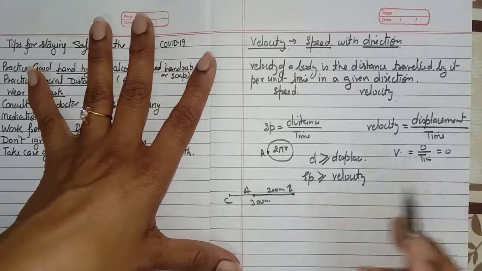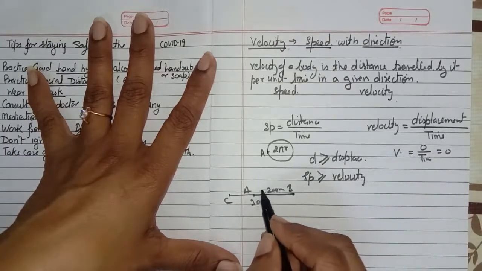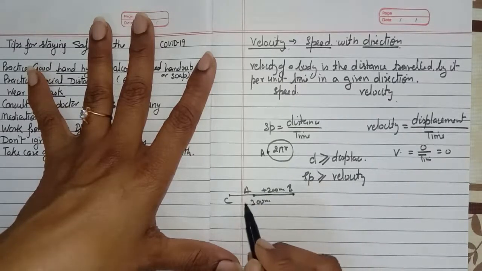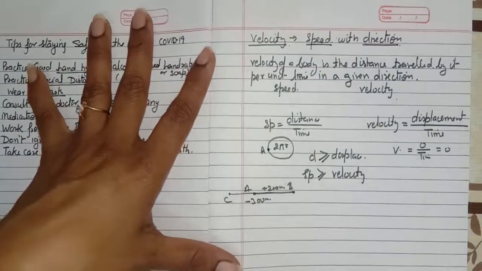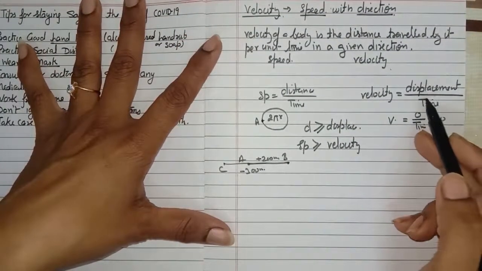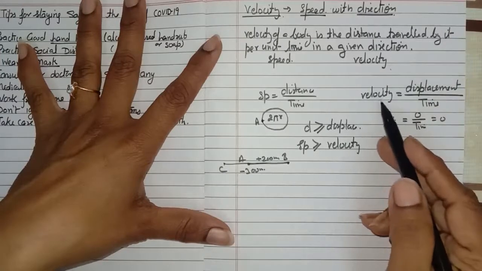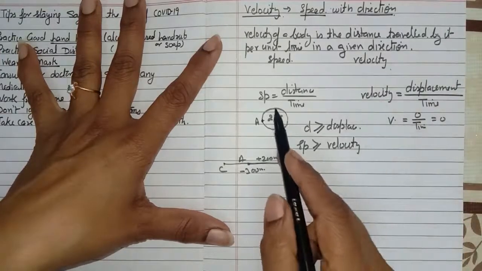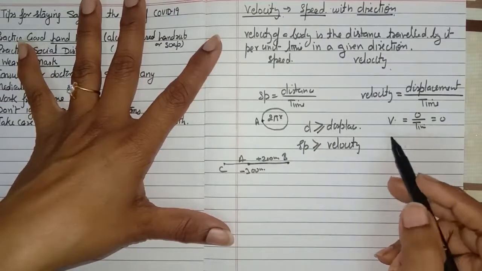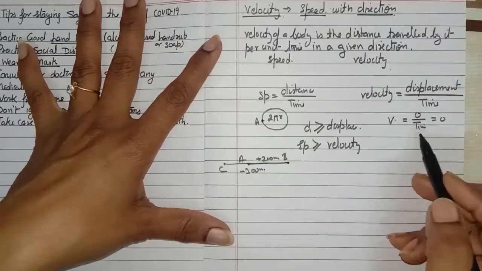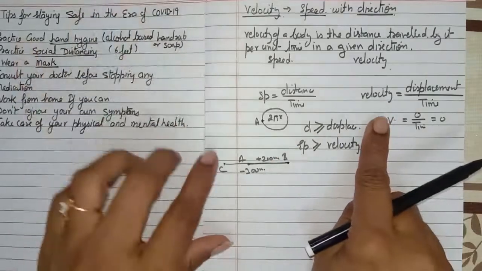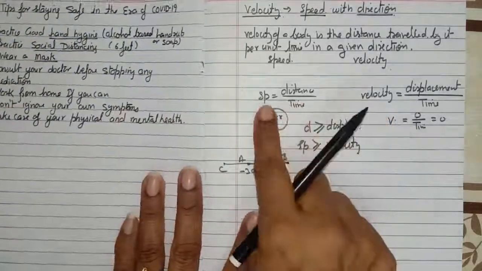But in case of velocity, if we are representing this distance by the positive sign, we have to represent this distance by the negative sign. So here in this case, the displacement will be negative, or if the displacement is negative, its velocity will also be negative. So we can say that speed cannot be negative, but velocity can be positive, it can be zero, or it can be negative. So this is about the velocity, and these are some differences between the speed and the velocity.